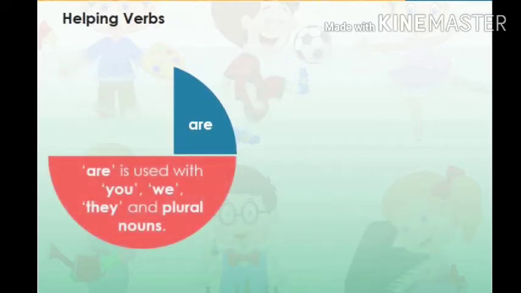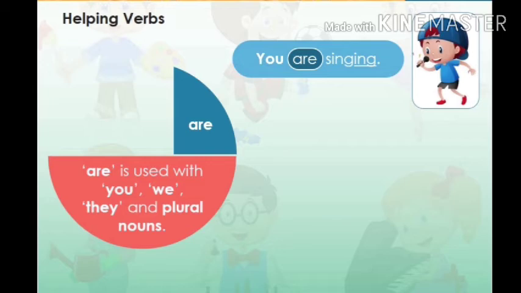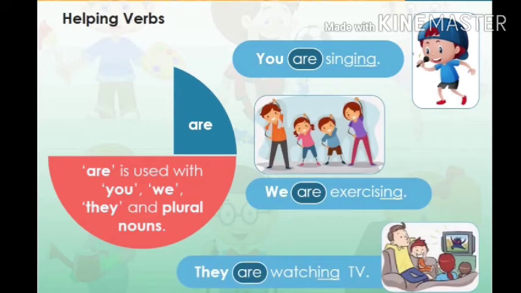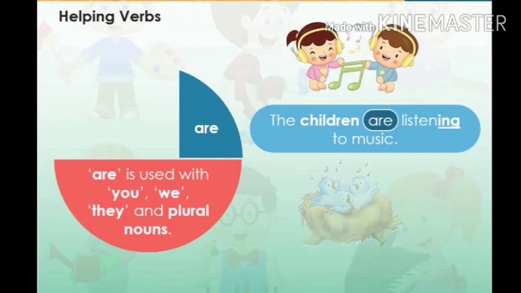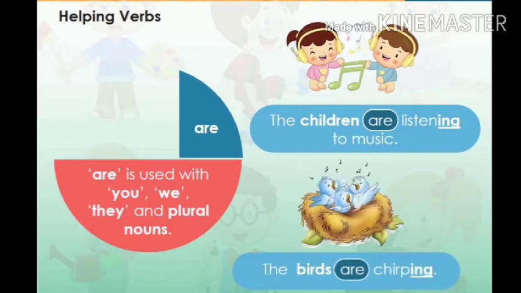The helping verb are is used with you, we, they and plural nouns. You are singing. We are exercising. They are watching TV. In these sentences, singing, exercising and watching are the main action verbs, and the helping verb along with the ing form of the verb is telling us that actions are going on now. Similarly, the children are listening to music. The birds are chirping. Children and birds are plural nouns, so we used the helping verb are.